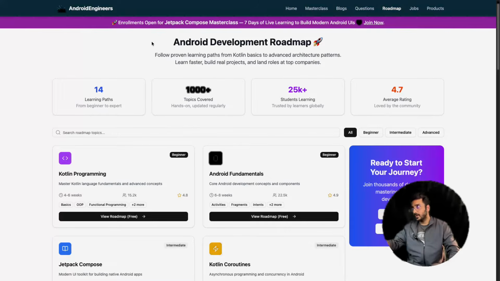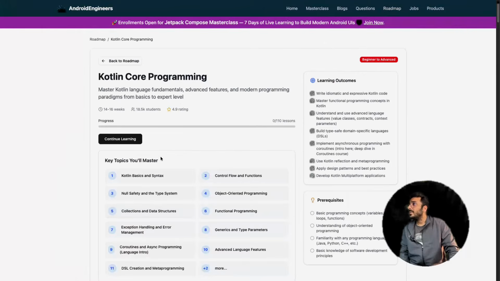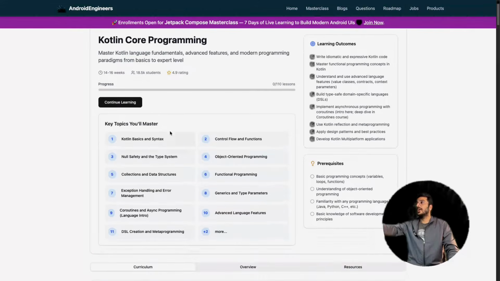So here we have the Android Engineers website. This is our website, androidengineers.in. Here you can go to the roadmap section and find a lot of roadmaps. Now, how to use this roadmap, I'll quickly tell you. Whenever we focus on development and coding, the first thing is the programming language. Here the programming language we are using is Kotlin. Let's go inside this. Here you can see we have a lot of topics.